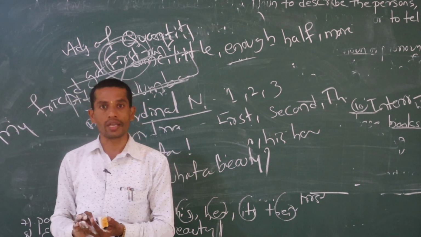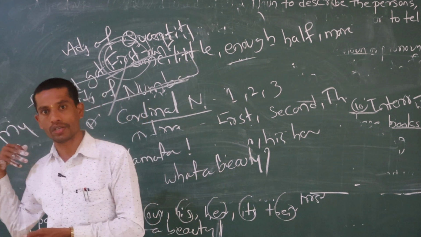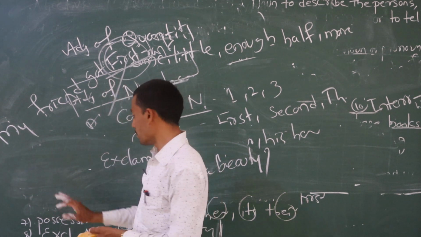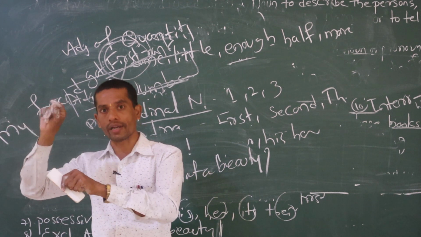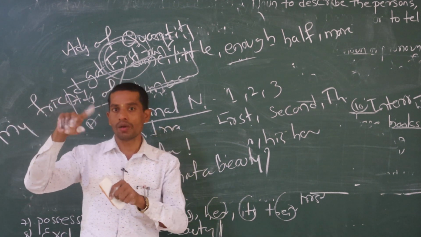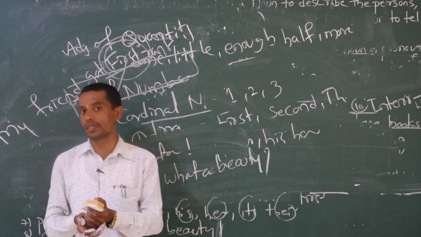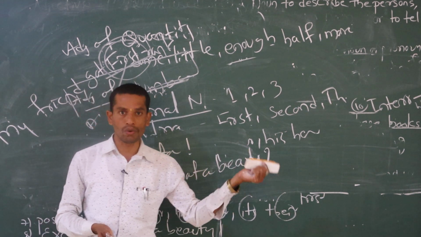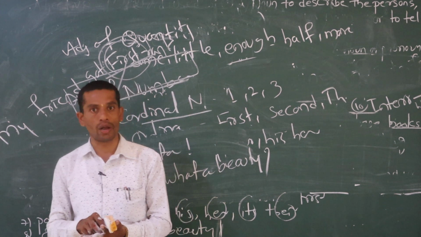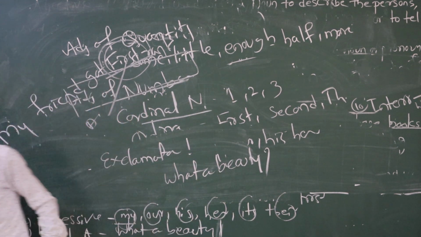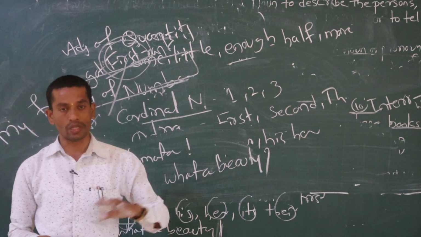By seeing the clues, adjective of quality, adjective of number, distributive adjective, demonstrative adjective, exclamatory adjective, interrogative adjective, and possessive adjective, you just have to write the clues in brackets. Suppose the word is own, then you have to find out this is an emphasizing adjective. Like this, by seeing the clues we have to find out, students. Just go through the notes once or refer to good books, and then you can easily find out.